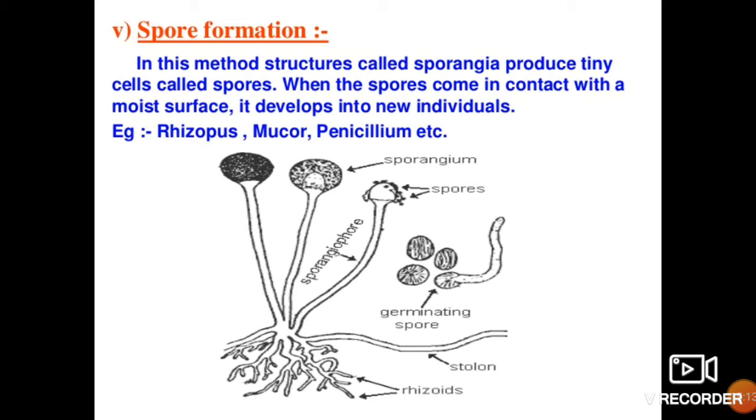Fifth mode of asexual reproduction is spore formation. In this method, structures called sporangia produce tiny cells called spores. So in this diagram, you can clearly see that this bulb-like structure is called the sporangium. Here it is written sporangia.